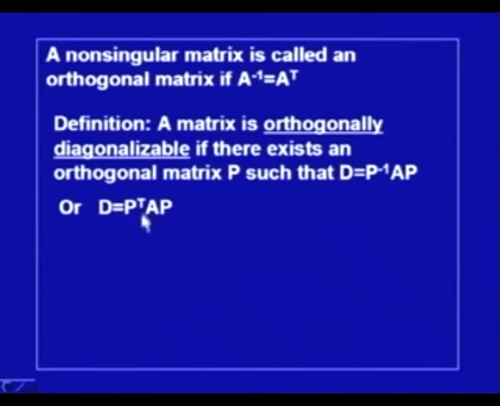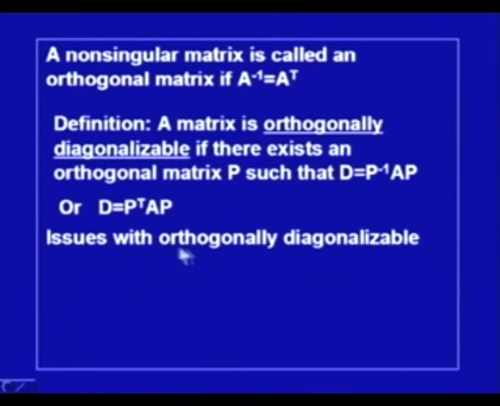So, we do not have to find out P inverse in that case. Finding transpose is simple as compared to finding inverse. So, this is simpler than what we had earlier. This is the purpose of defining orthogonally diagonalizable matrices.